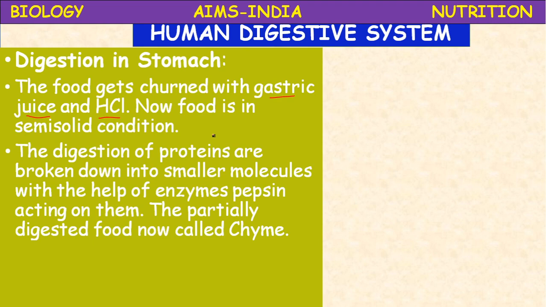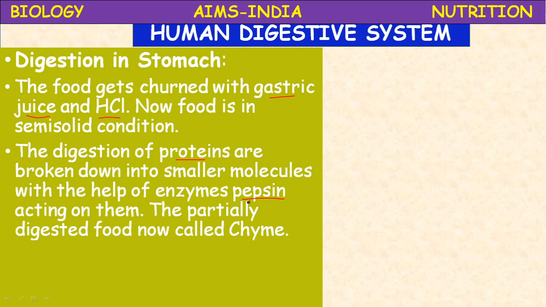The gastric juice contains some enzymes. The main enzyme which digests the proteins is gastric pepsin, or pepsin. Actually, this pepsin is produced in an inactive form, pepsinogen. The HCl converts the pepsinogen into pepsin. Hydrochloric acid acts on the pepsinogen and converts it into the active form, pepsin.